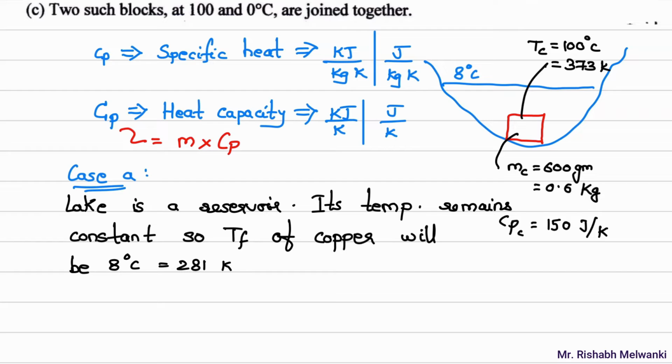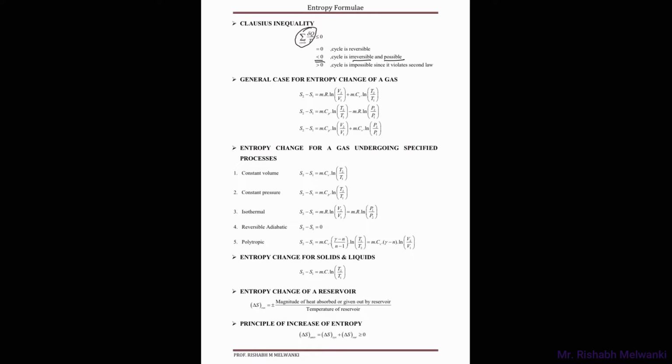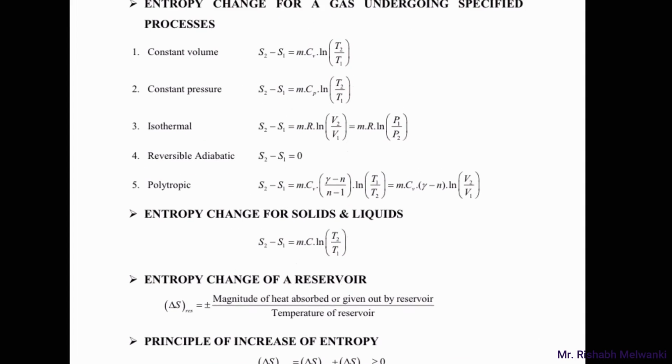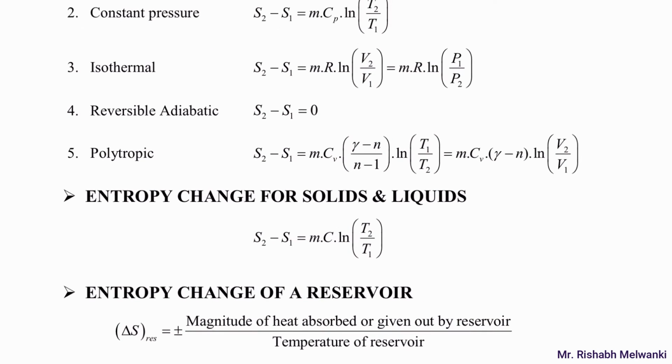Now if you go back to the formula list of entropy, we had developed all the formulas in the previous lecture. There we are seeing entropy change for solids and liquids. So copper is a solid and water in the lake is a liquid. So we have to use the same formula. S2 minus S1 is mc log T2 by T1.